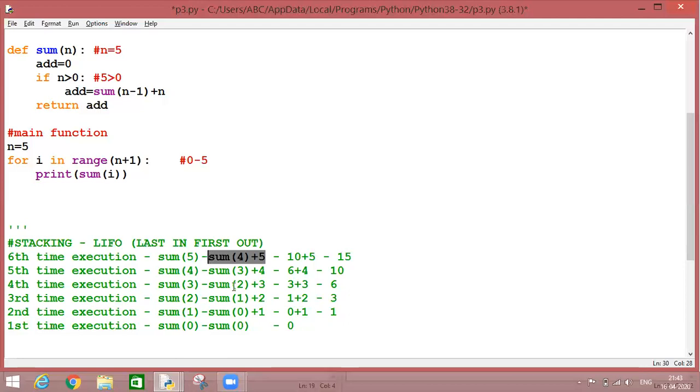But once I started executing them, the first statement was executed first, which was dependent upon this. It was dependent upon the next, it was dependent upon the next, and so on. And we reached till the end. And again, we started calculating the results from bottom to top. And finally, we got the result as 15. So this is all about memory allocation of a recursive function at the time of execution. I hope I'm clear with the concept.